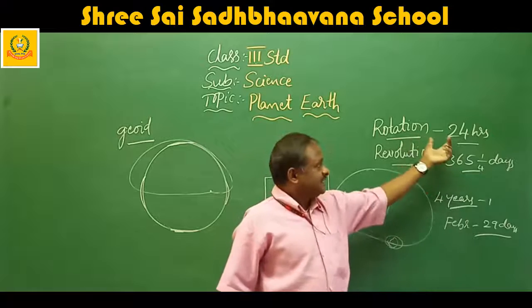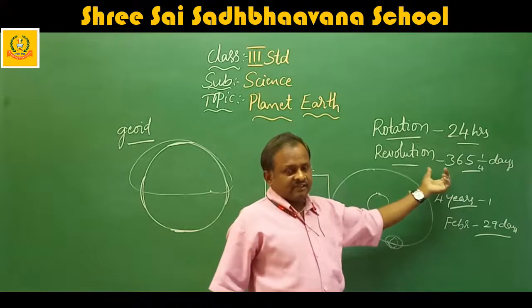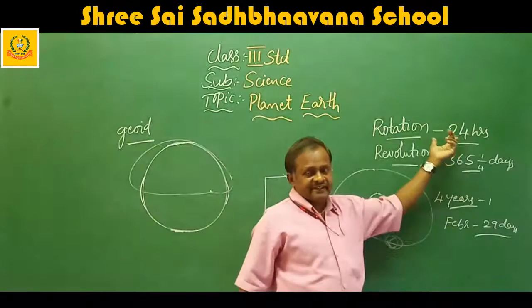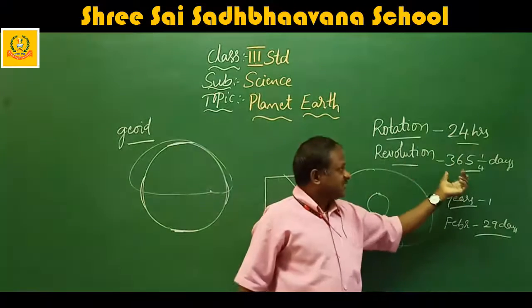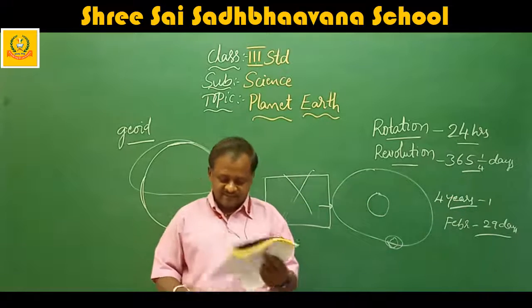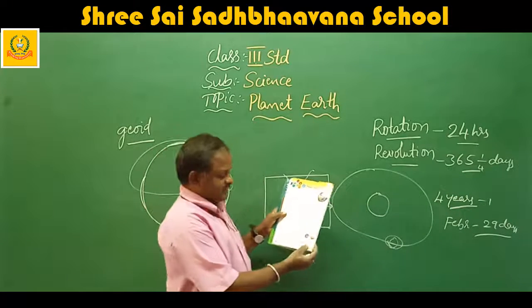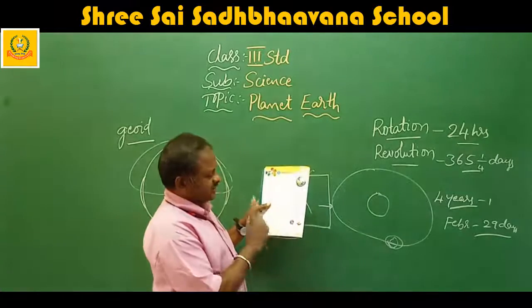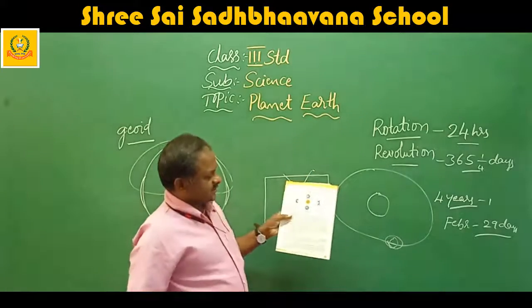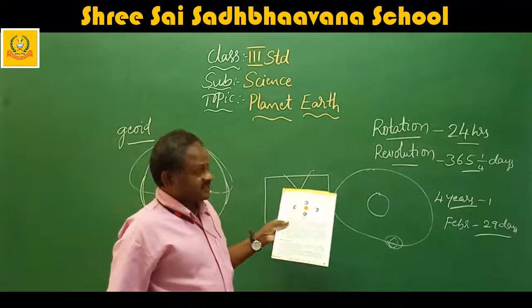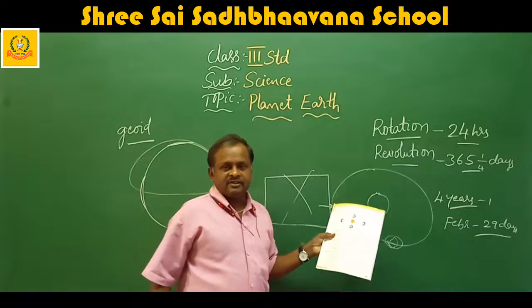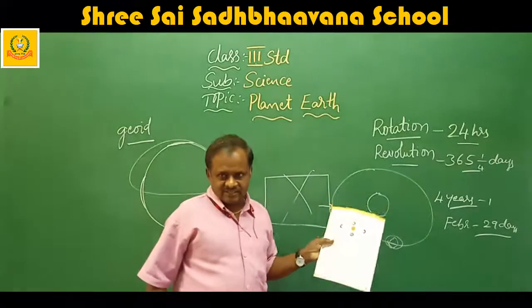How do these days and hours come? By the rotation we are getting day and night, that is 24 hours. Revolution takes 365 1/4 days. Here they have shown how the rotation takes place and how the revolution takes place. By this revolution we are getting the seasons.